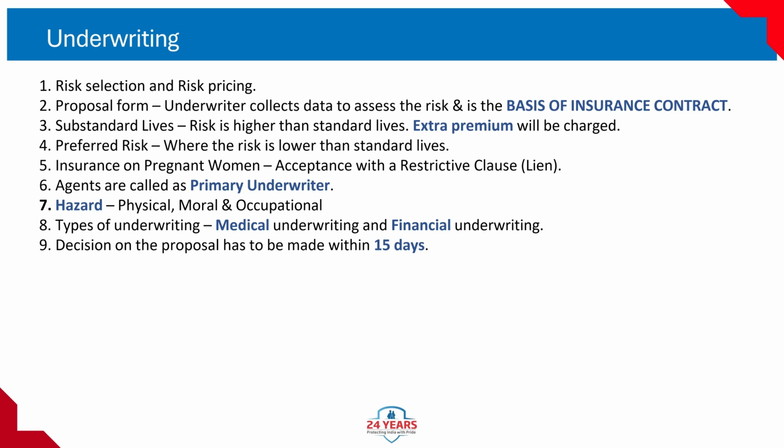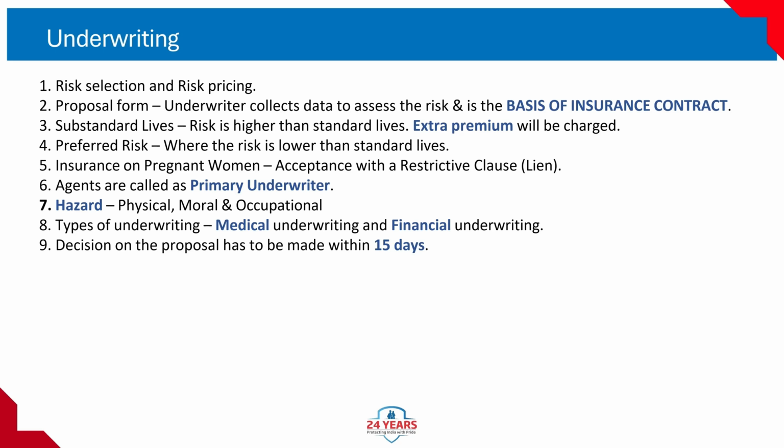Underwriting. 1. Risk selection and risk pricing. 2. Proposal form. Underwriter collects data to assess the risk and is the basis of the insurance contract. 3. Substandard lives. Risk is higher than standard lives. Extra premium will be charged. 4. Preferred risk, where the risk is lower than standard lives. 5. Insurance on pregnant women. Acceptance with a restrictive clause, lien.